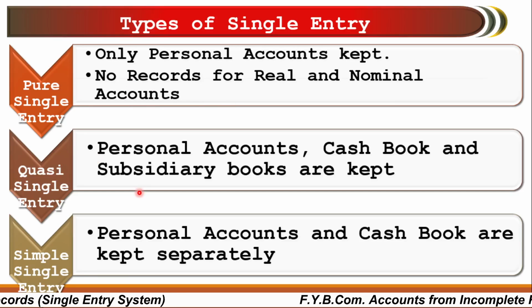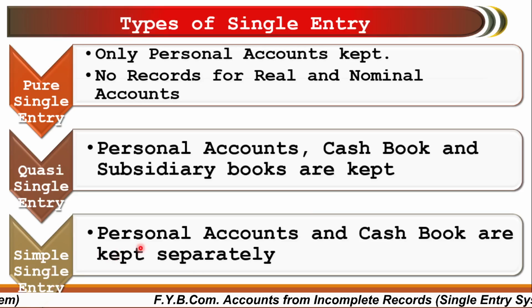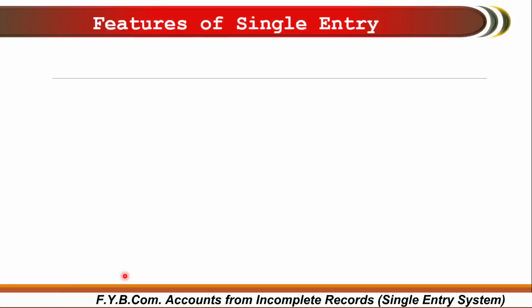What is quasi single entry? Personal accounts, cash book and subsidiary books are kept, while other books are not maintained. So only personal accounts and cash book as well as some subsidiary books are maintained, but other accounts, which may be real, nominal, or any other kind, are not maintained. The third one is simple single entry, where only personal accounts and cash book are kept separately. Other accounts are not maintained. So these are the three basic types of single entry system.